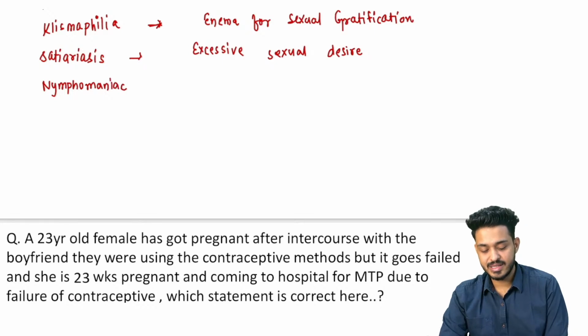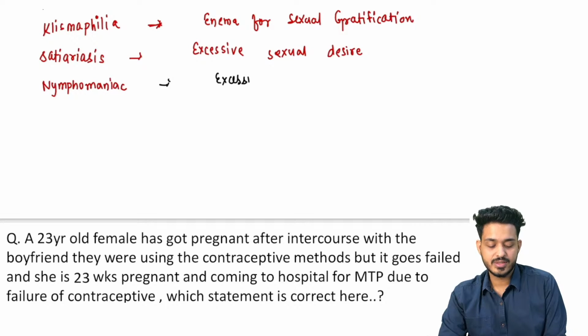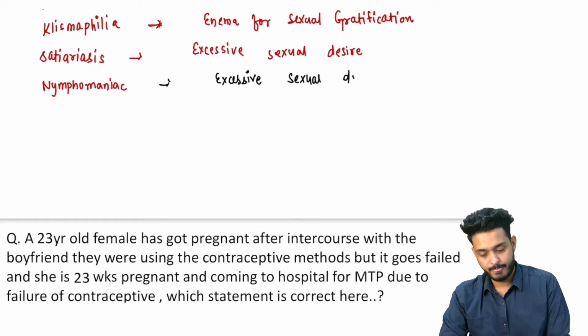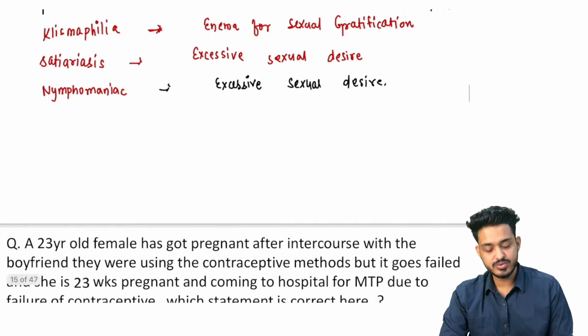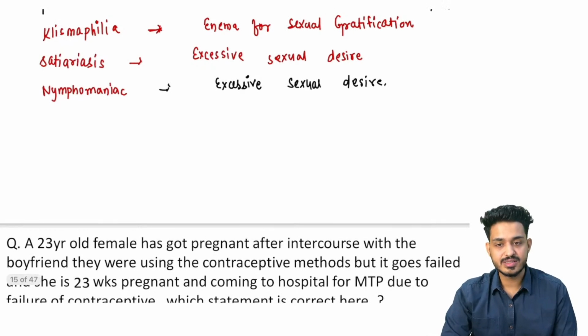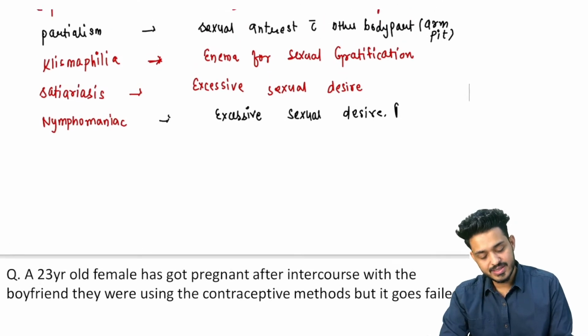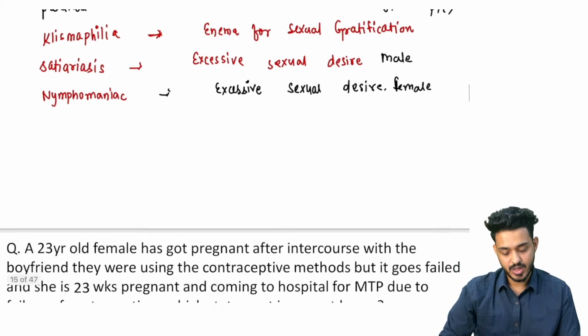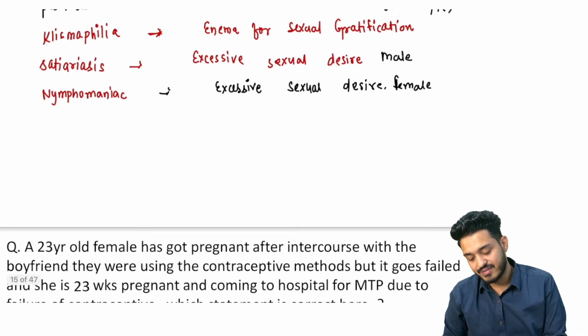Nymphomaniac are the females, they are having excessive sexual desire. Okay, excessive sexual desire in females is known as nymphomaniac. In males is known as what? Satyriasis. Okay, next we are having diplodism. दो तीन और लिख लेते हैं. Diplodism.